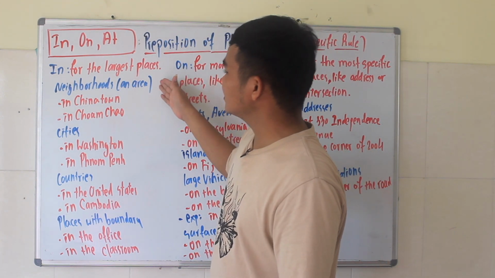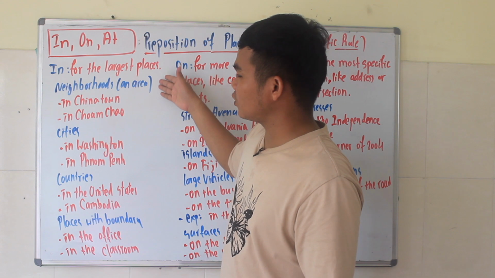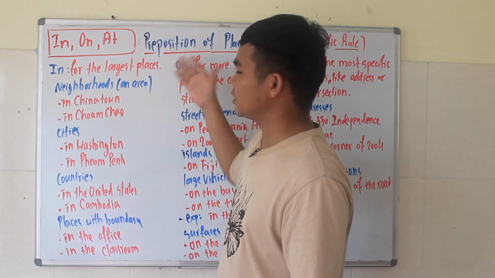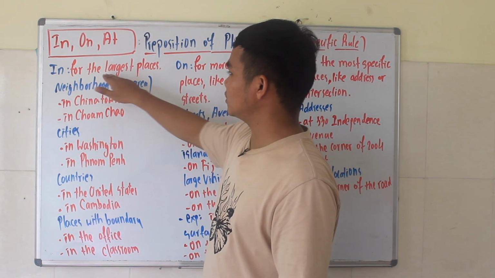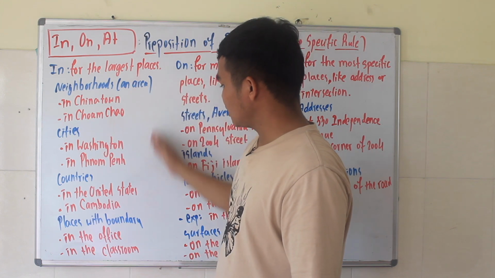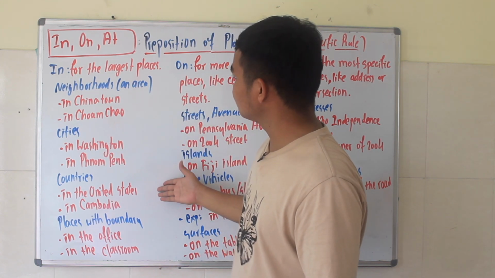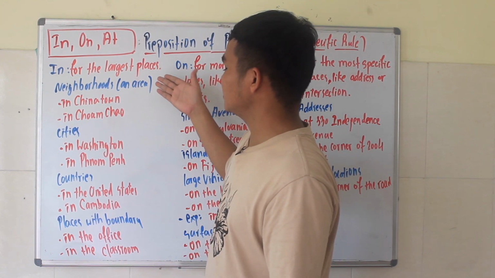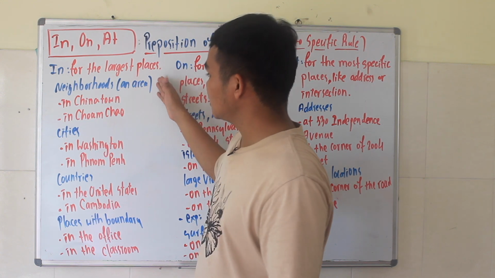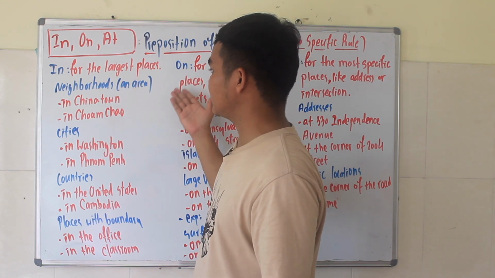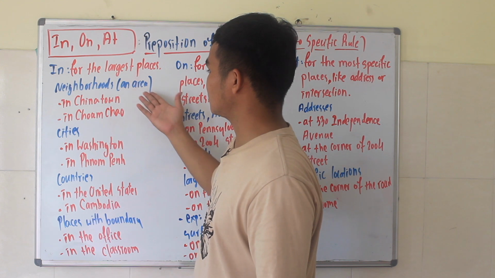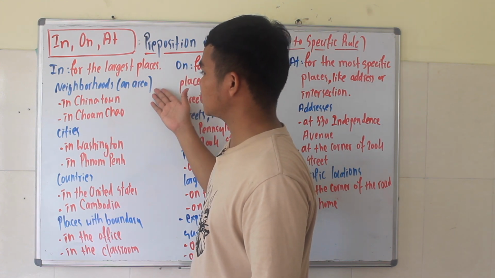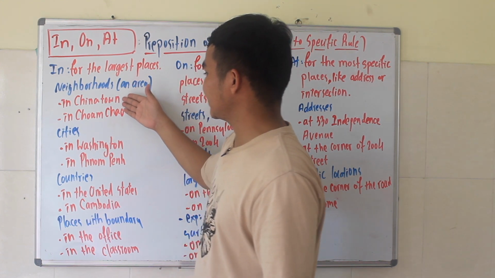So we use in for the most general places or the largest places. Like we have some examples right here. For neighborhoods, we use in. Normally with neighborhoods we refer to an area. Like we can say in Chinatown.